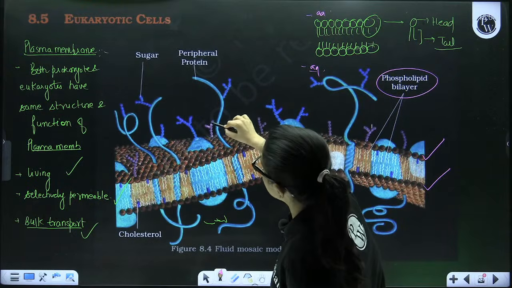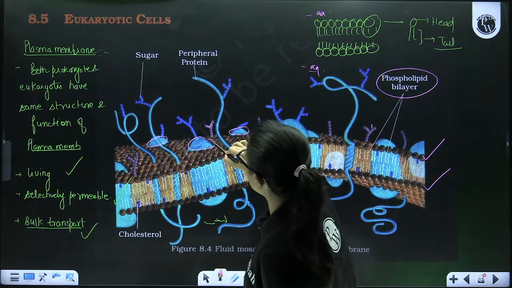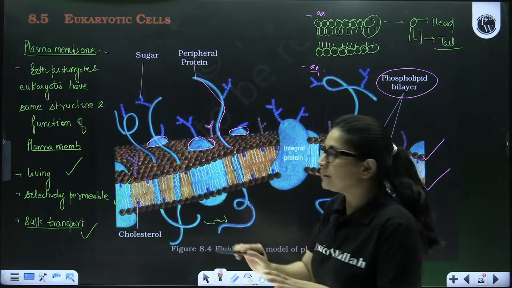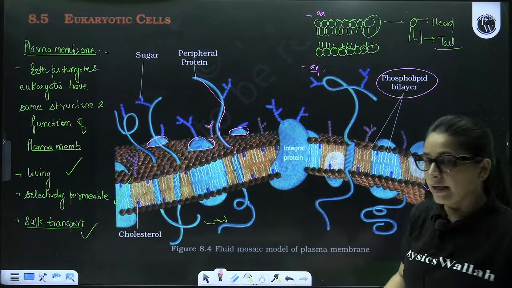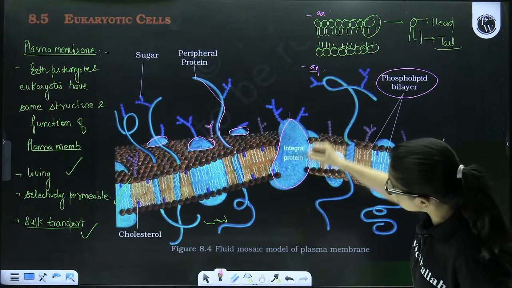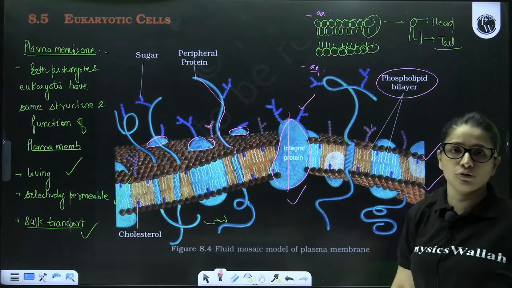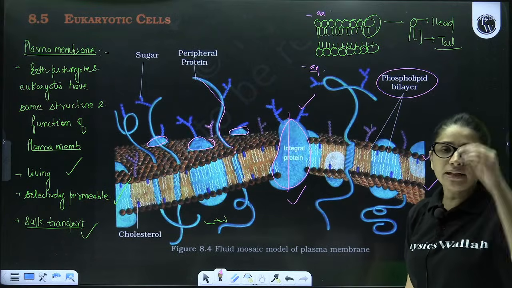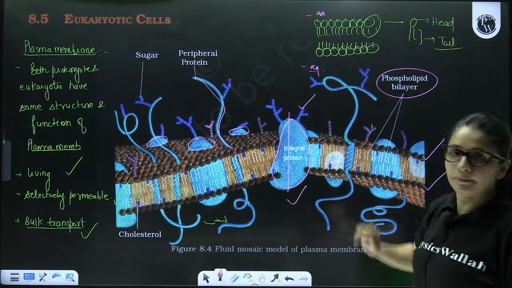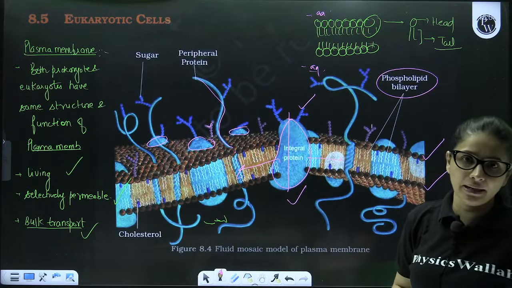Some are completely peripheral proteins like this, only present on the surface. But here, this is the integral protein, the protein which crosses the membrane, present inside and outside also. So there are two types of protein, intrinsic and extrinsic. Now this intrinsic protein, if it wants, can show lateral movement across the lipid bilayer.